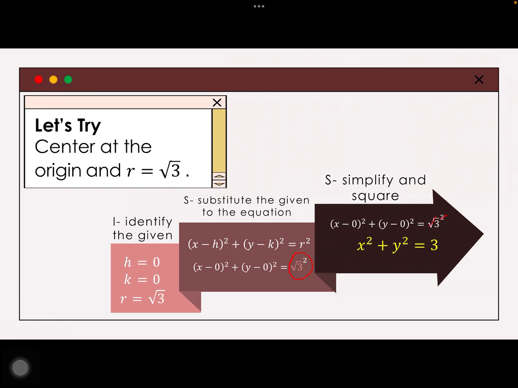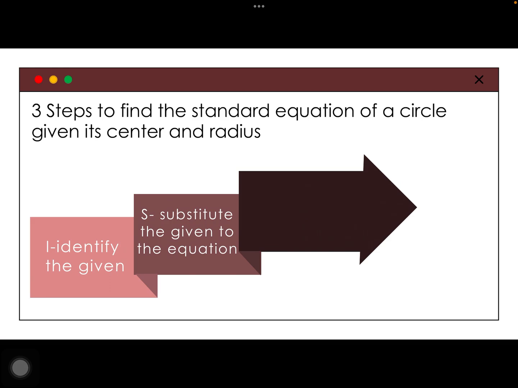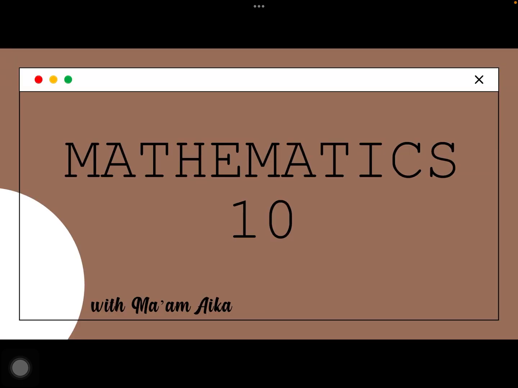And x minus 0 is x then square. Y minus 0 is y then square. So, your radius here na naka-square is 3. Okay? Huwag matakot kapag may square root. Ganun po mag-solve ng ating circle. So, ayan na. You know now our 3 steps. ISS, identify, substitute, simplify, and then boom! May standard equation ka na ng circle.